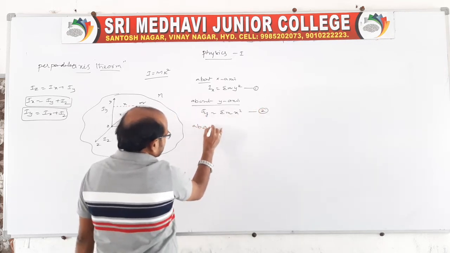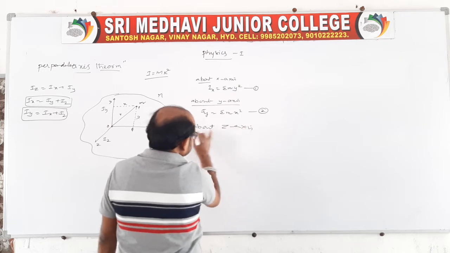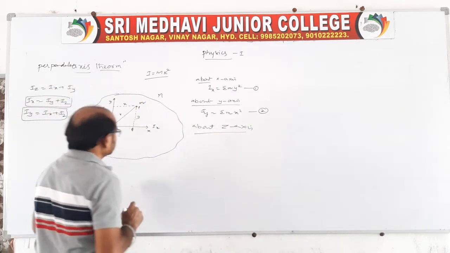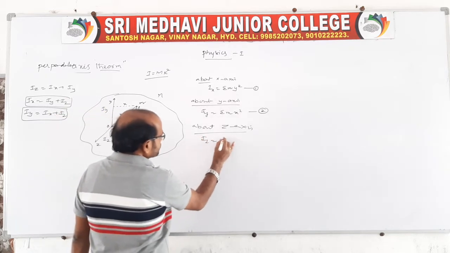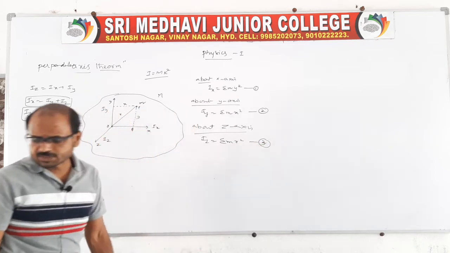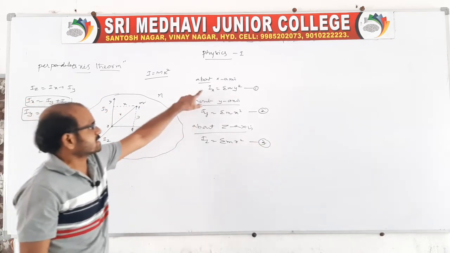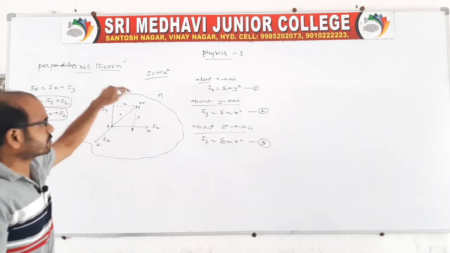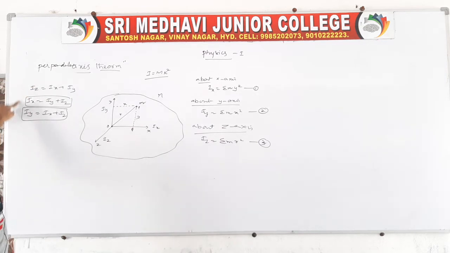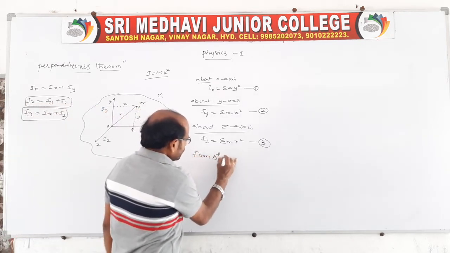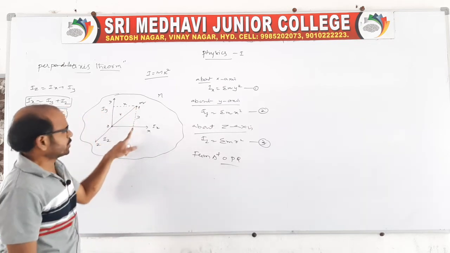And about the z axis, very simple. Unfortunately these questions are deleted. So Iz is equal to sigma m r square, it is equation 3. Now we know the individual axis moments of inertia about the x axis, the y axis and the z axis. Now we have to prove it, out of any one you can prove it. So here you take a triangle, look at the triangle OPQ.